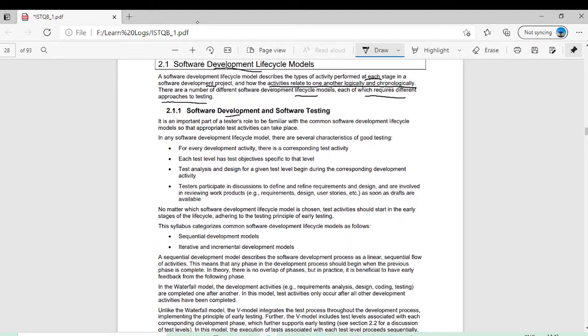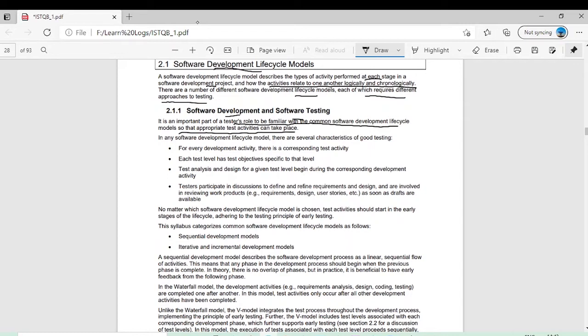So, software development and testing. It is an important part of a tester's role to be familiar with the common software development lifecycle models so that the appropriate test activities can take place. Testers should know about the lifecycle because it has different phases, for example high level design, then coding. As we have seen in chapter number 1, the tester should be involved as early as possible, known as the early testing principle. So it is very important for the tester to know about the software development lifecycle.